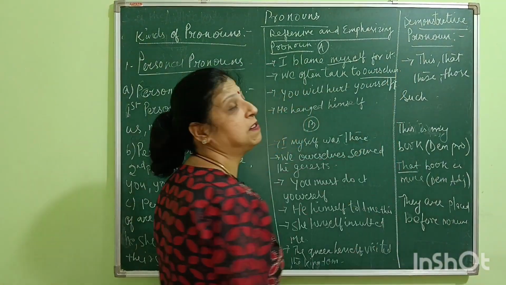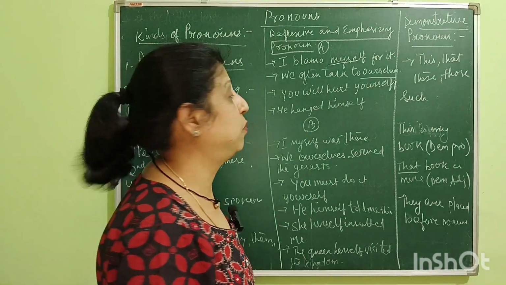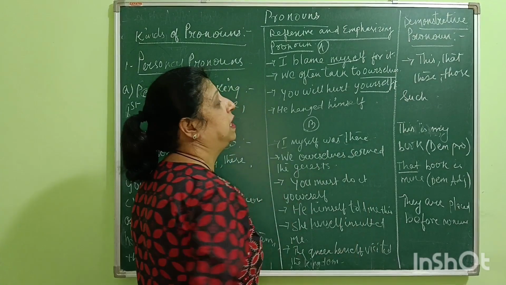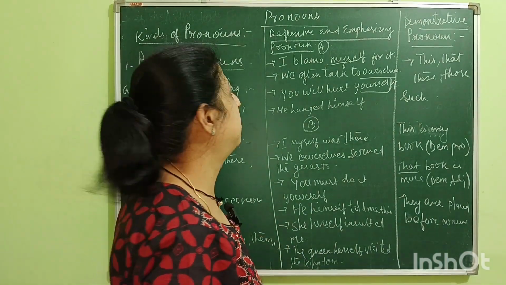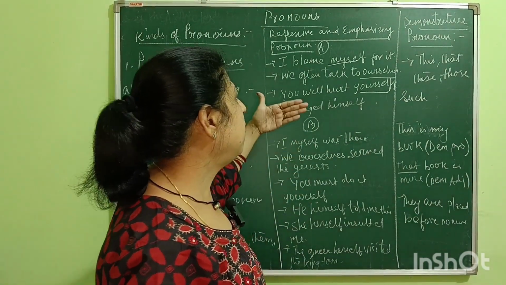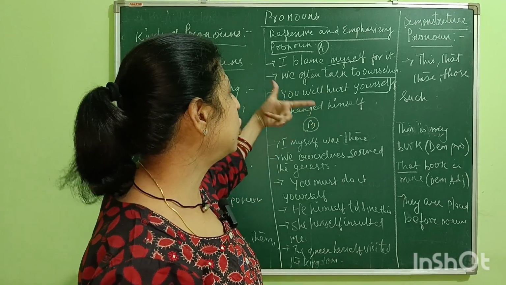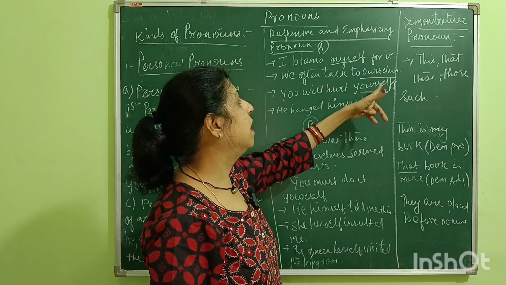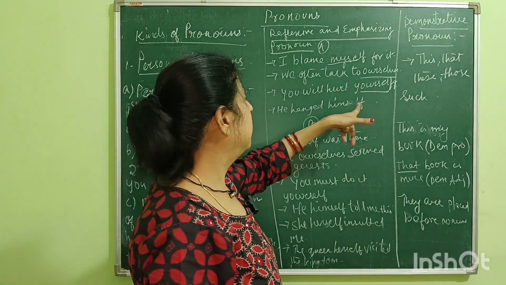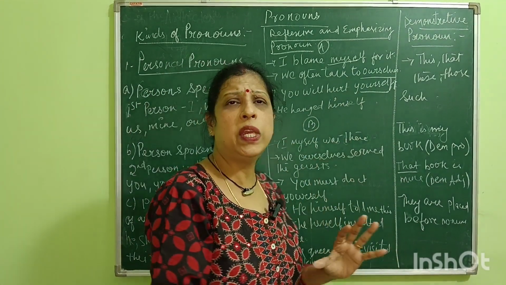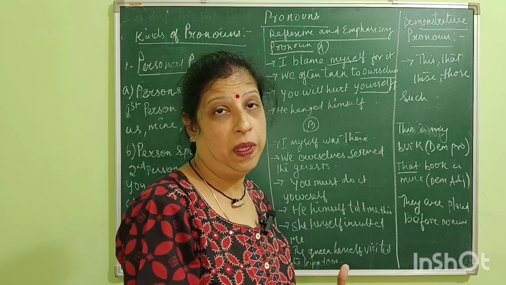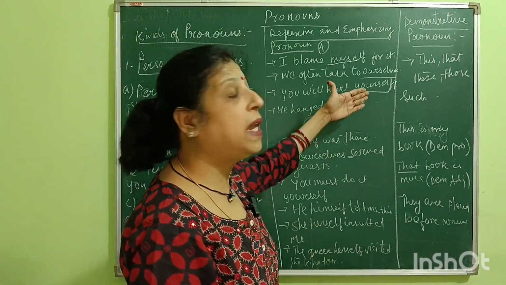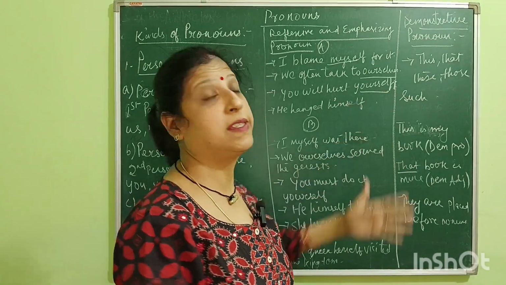Here ourselves becomes a reflexive pronoun. You will hurt yourself. It is again a reflexive pronoun. Most of the time we are using ourselves, yourselves, myself, himself. These words we are using after a verb. After the verb. So in this case, this is called reflexive pronoun.